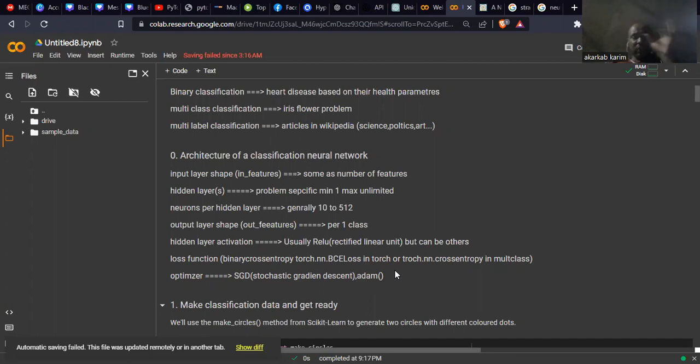The loss function, as I told you before, tries to measure the error. I discussed that deeply before, so anyone interested can return to my previous playlist and see all these things in depth. And we have the optimizer. The optimizer means the steps we take to correct and update the values. We have stochastic gradient descent and we have the Adam optimizer, two of the most useful and famous optimizers we have.